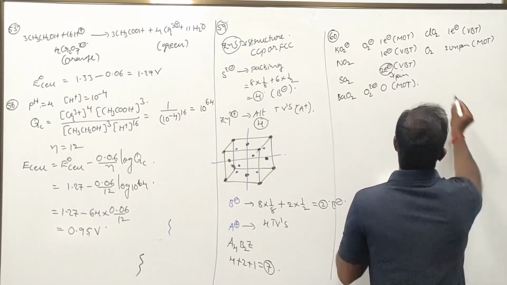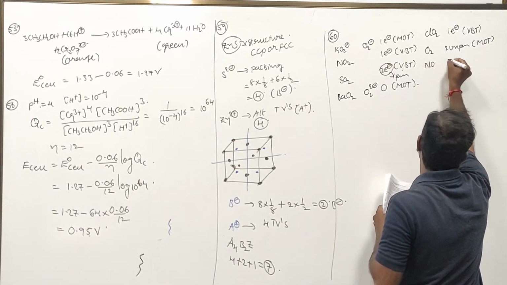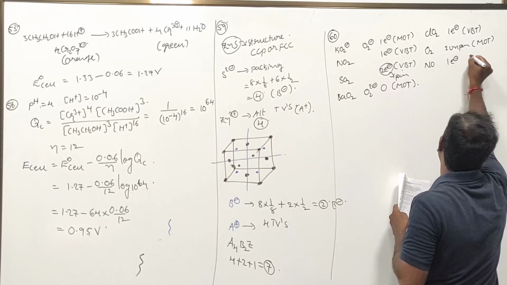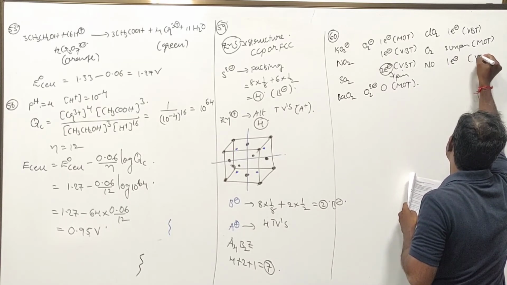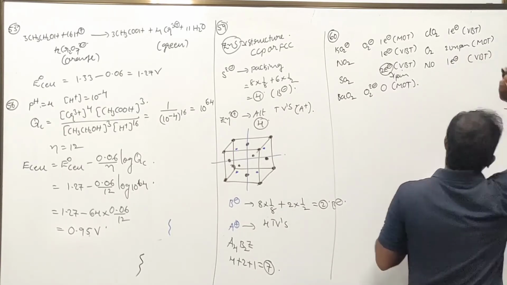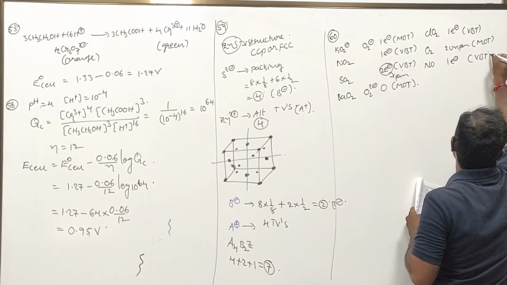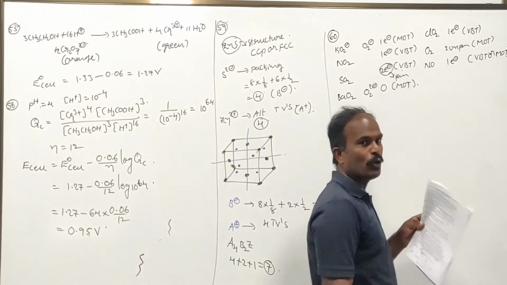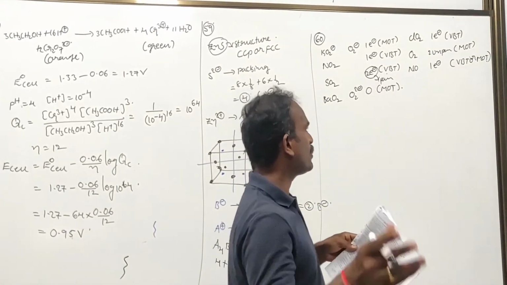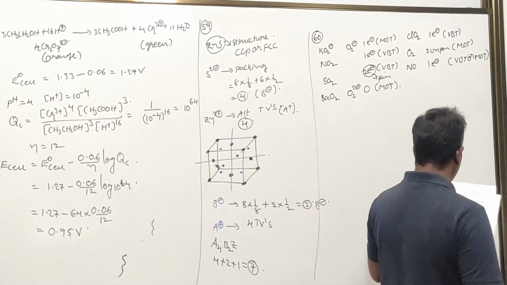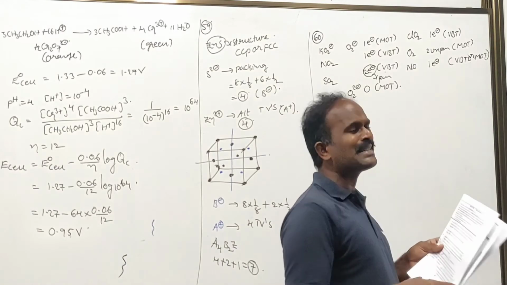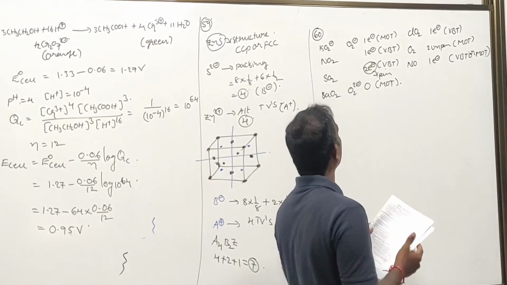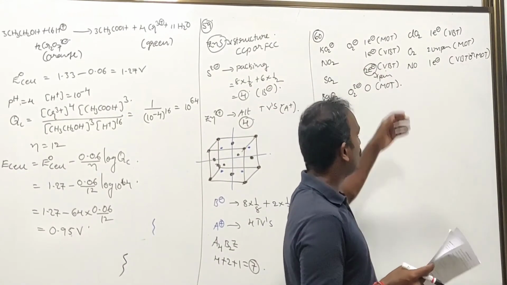Check once. NO. One unpaired electron is present according to valence bond theory, or you can write according to MOT also. Both will work out for this, because nitrogen is 7 and oxygen is 8, overall 15 electrons. Definitely you would get one unpaired electron. It is no different from O2 minus, and it is colored also.